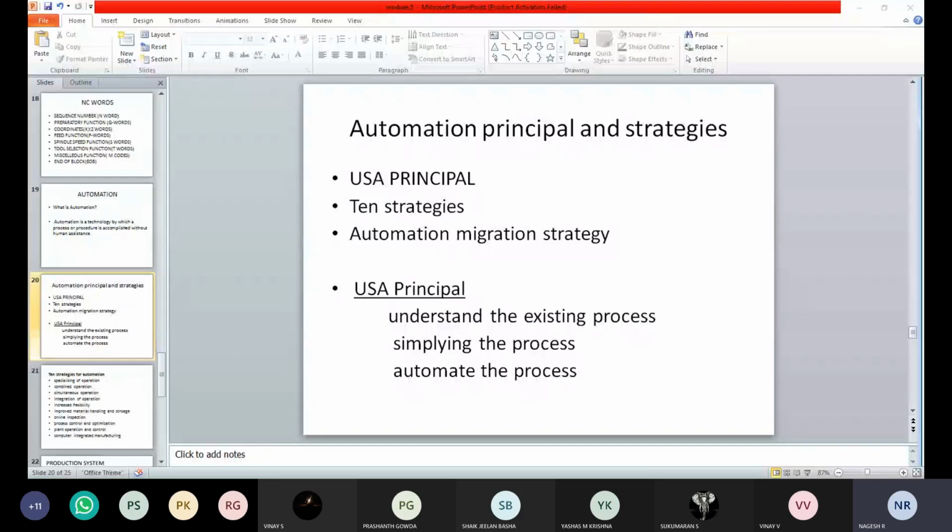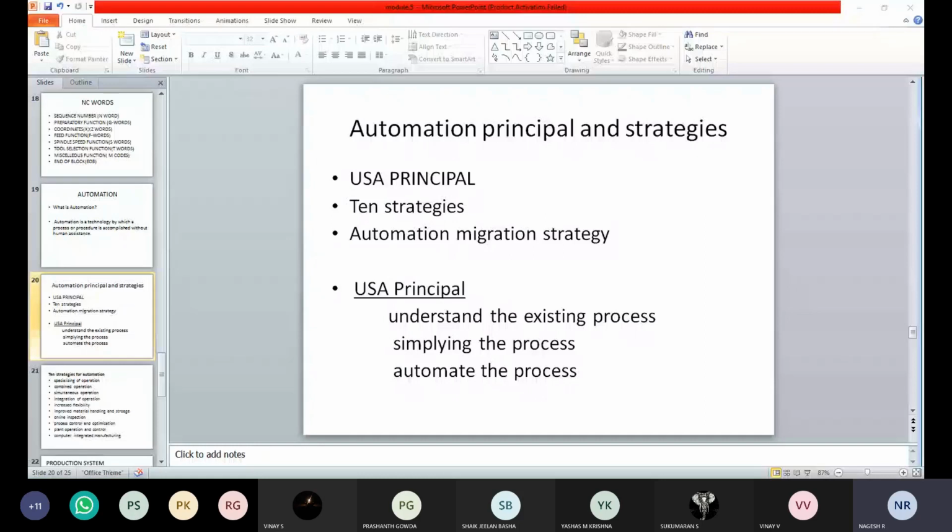Only just understanding the process of production? Understand in the sense that a lot of things will be involved in checking the existing process. Okay, to check the existing process, there will be a lot of things.